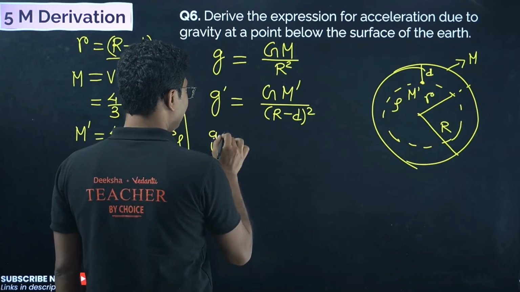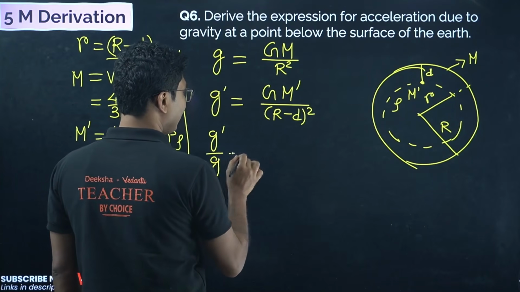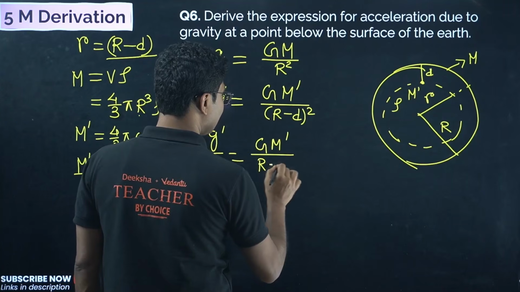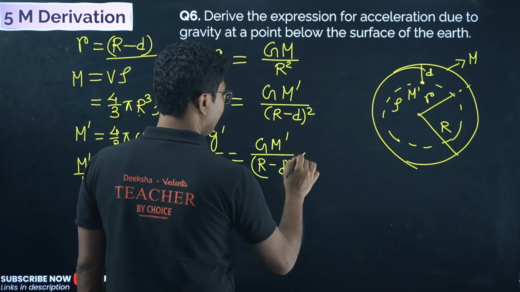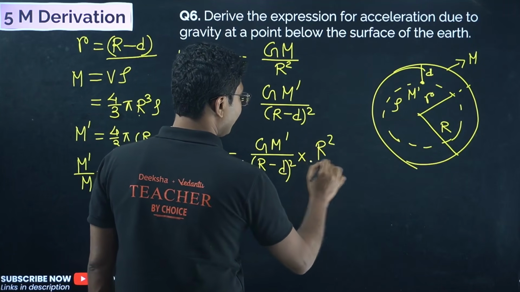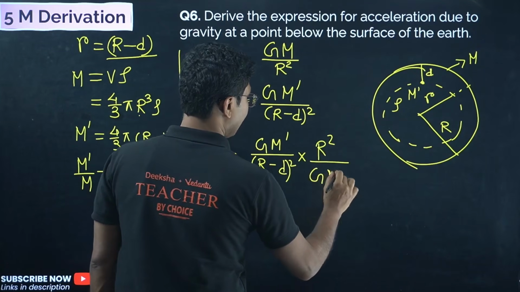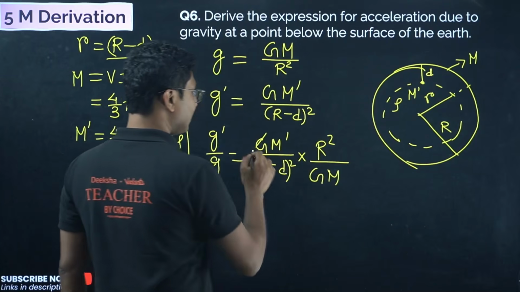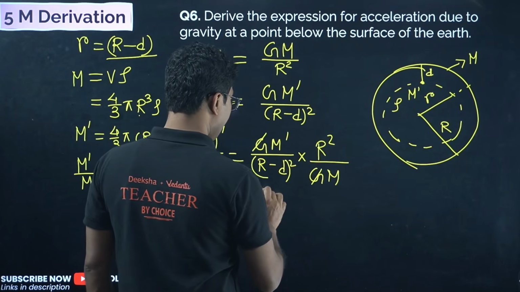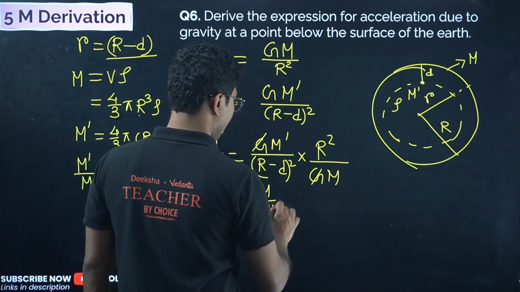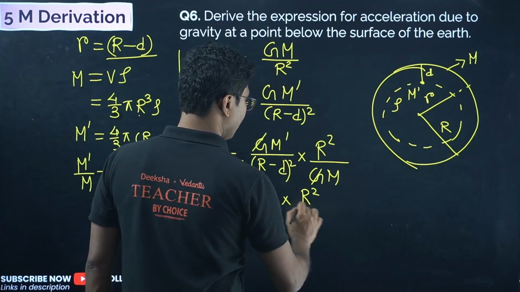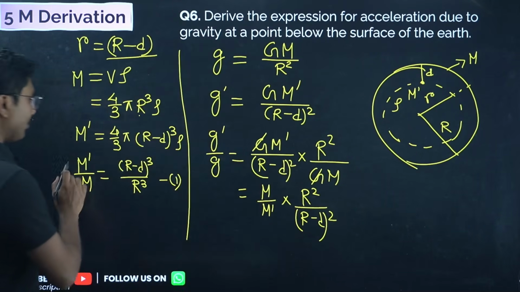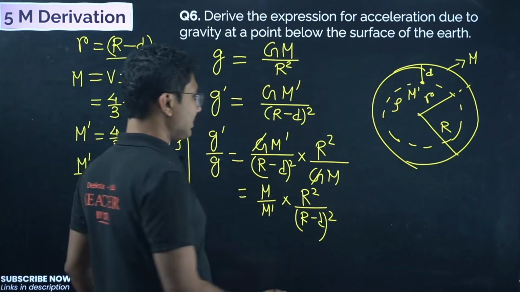Now g dash by g can be written as GM dash by (r minus d) whole square into r square divided by GM. It is division, so this gets flipped. So G gets cancelled and we get M dash by M into r square by (r minus d) whole square. Now we just need to put this value in this equation and simplify.